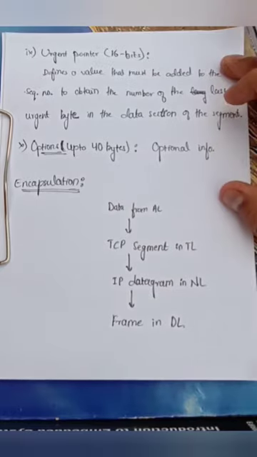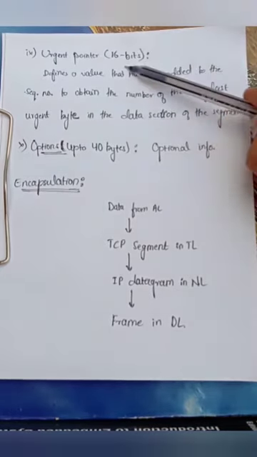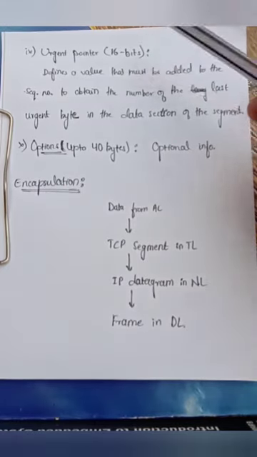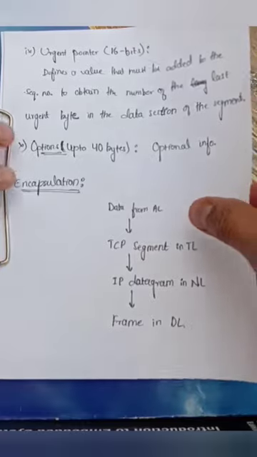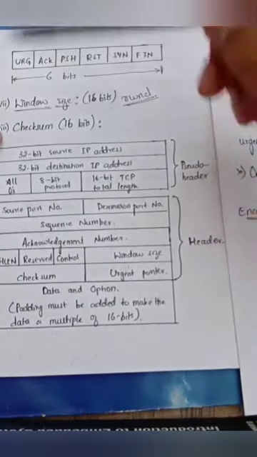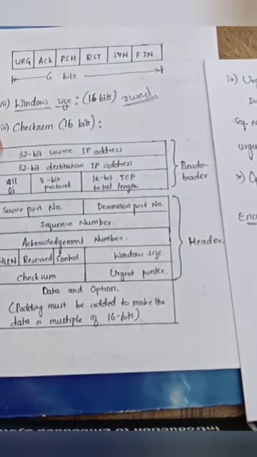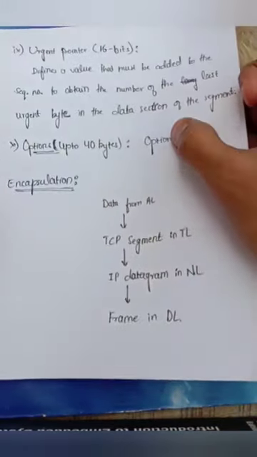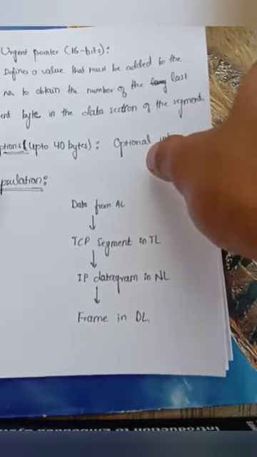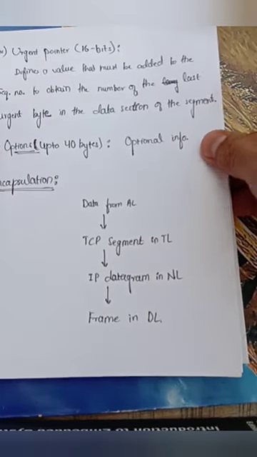Next field is the urgent pointer. This urgent pointer is a 16-bit field, and this field is valid only if the urgent flag that we had discussed in the control field is set. Only then will the urgent pointer value be valid, or else it is invalid information.